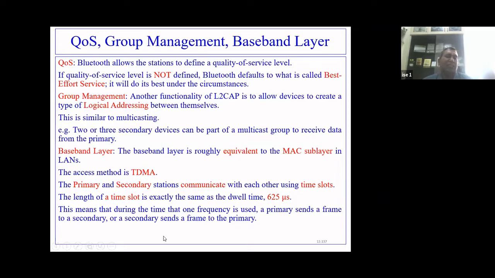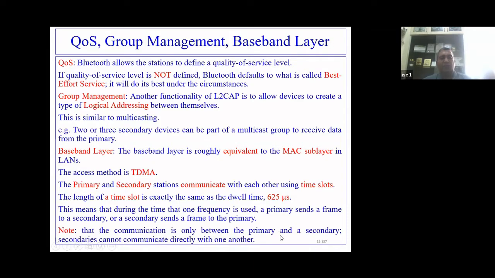You can say half duplex communication is followed. So this communication is only between the primary and a secondary, right? But mind well, a secondary cannot communicate with another secondary directly.